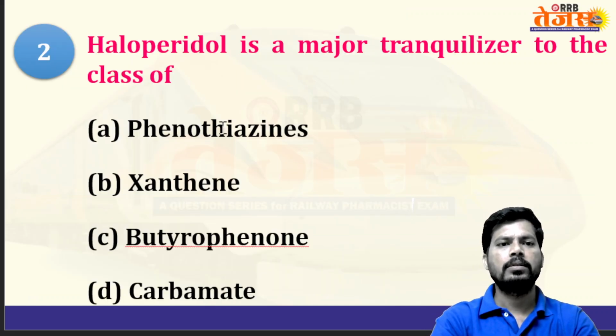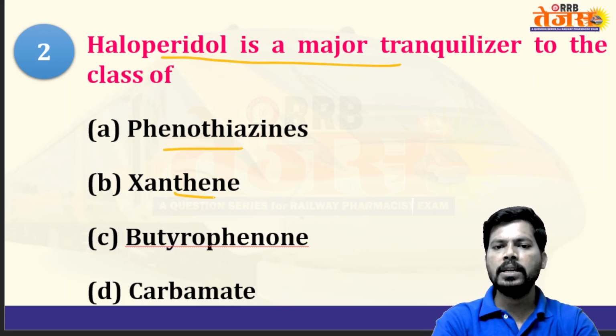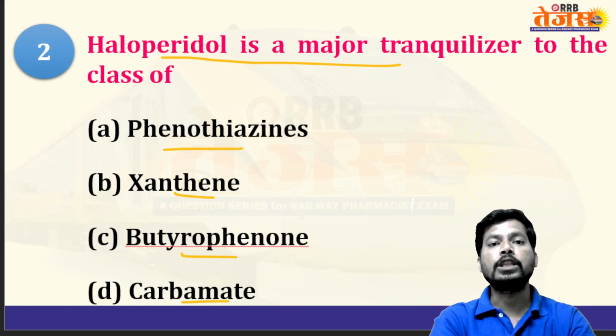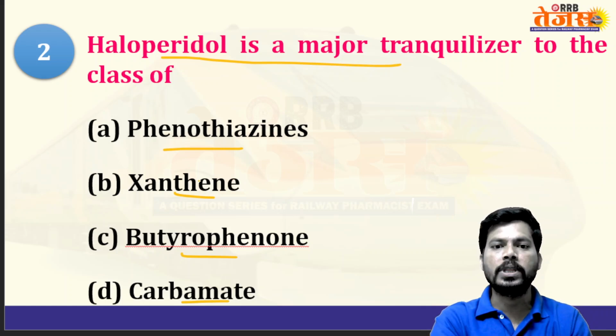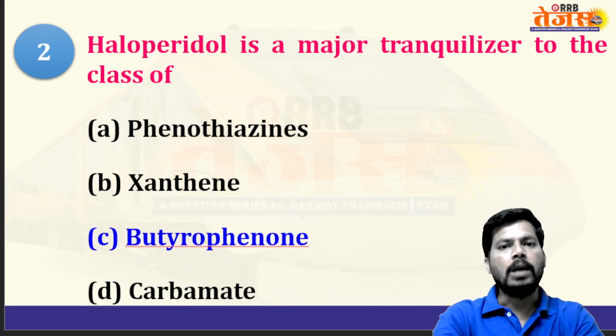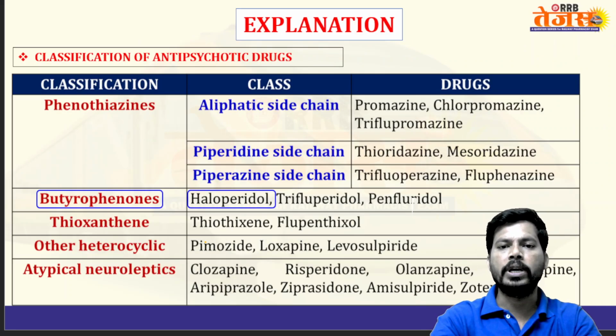Next MCQ: haloperidol is a major tranquilizer belonging to the class of phenothiazine, xanthine, butyrophenone, carbamates. Carbamates are nothing but carbamic acid derivatives. Phenothiazine is generally chlorpromazine, thioxanthene is flupentixol, and butyrophenone includes haloperidol, droperidol. The answer is: haloperidol belongs to the chemical class of butyrophenones.